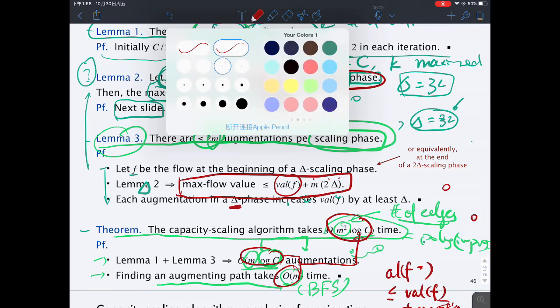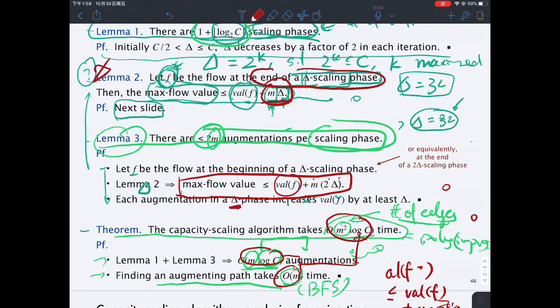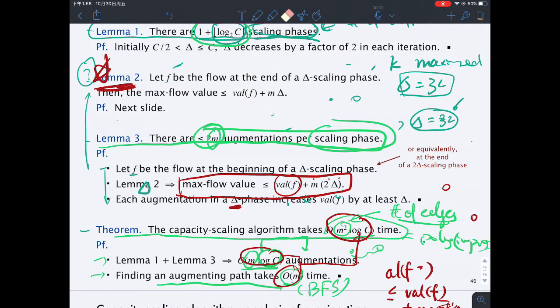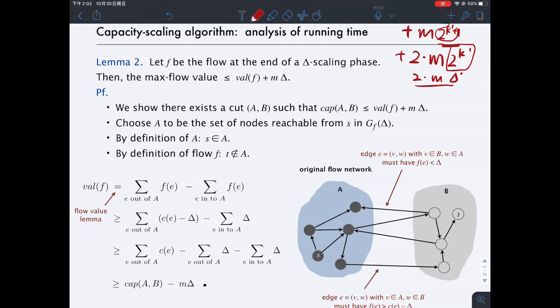The only thing we haven't seen, so there's a question mark here, is Lemma 2. Let me delete everything and look at what we are talking about in Lemma 2. Lemma 2 says that if I look at a particular flow at the end of the scaling phase, I'm able to give an upper bound of the optimum flow in terms of the flow I have so far plus m times delta. Now let's move to prove the last bit of the whole analysis.